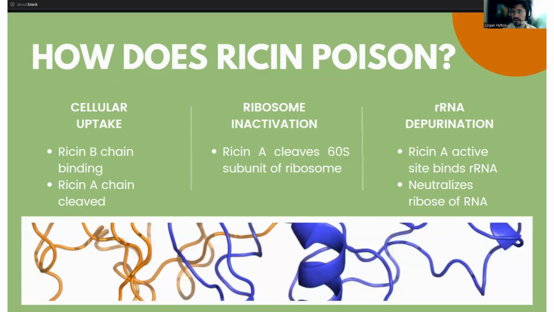As mentioned in the previous slide, ricin poisons by inactivating a cell's ribosomes. Let's look at how that takes place. For the toxicity of ricin to affect a human, the protein must first enter a cell. Ricin accomplishes this by using one of its two protein chains, ricin toxin B chain, to bind the surface of a eukaryotic cell and then enter said cell. Once inside the cytoplasm, ricin toxin B chain cleaves itself from ricin toxin A chain.